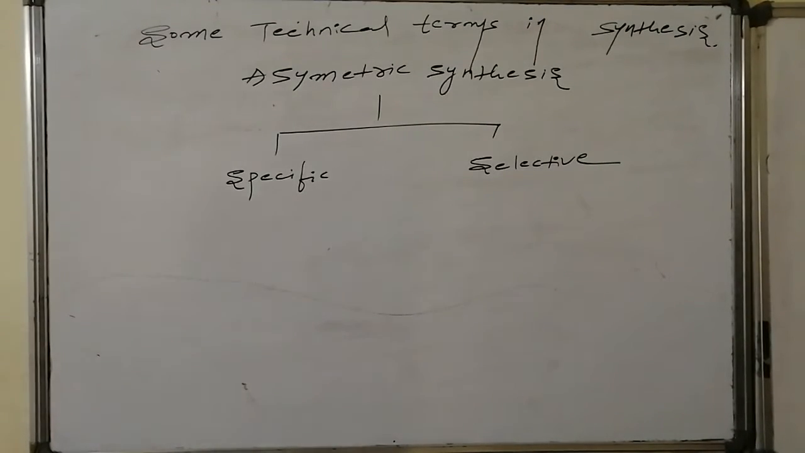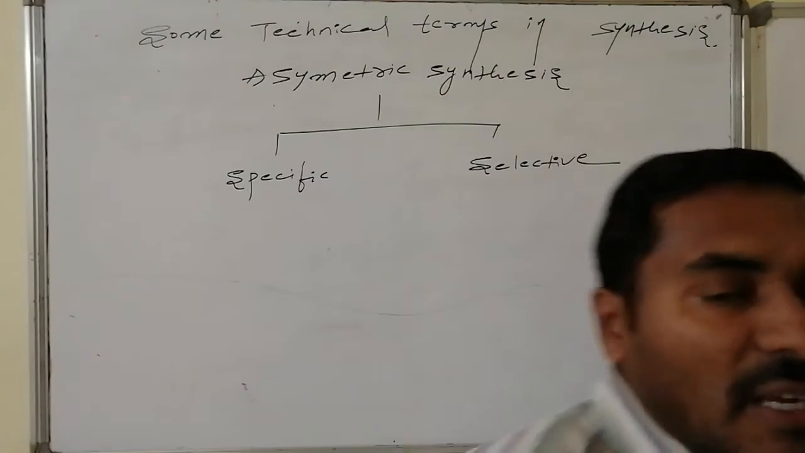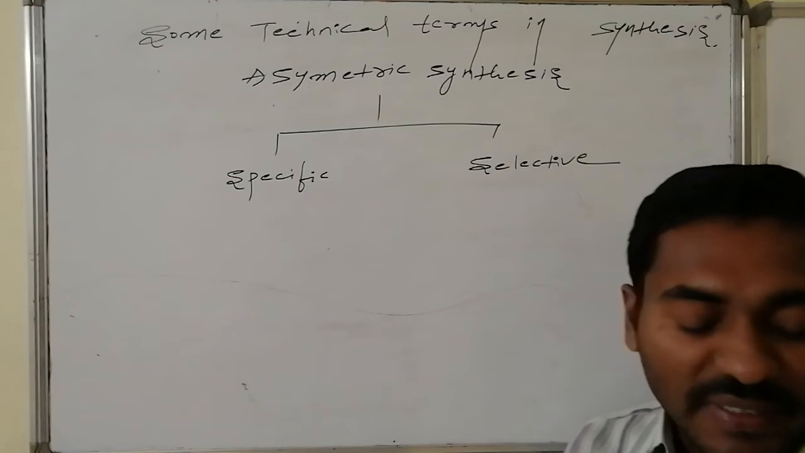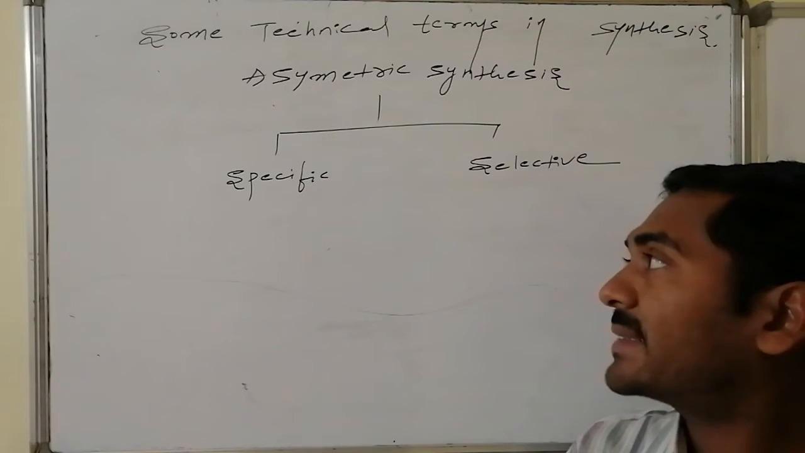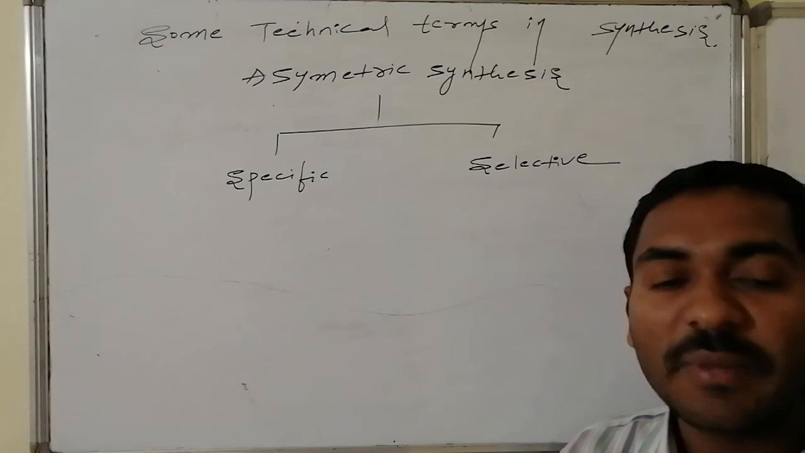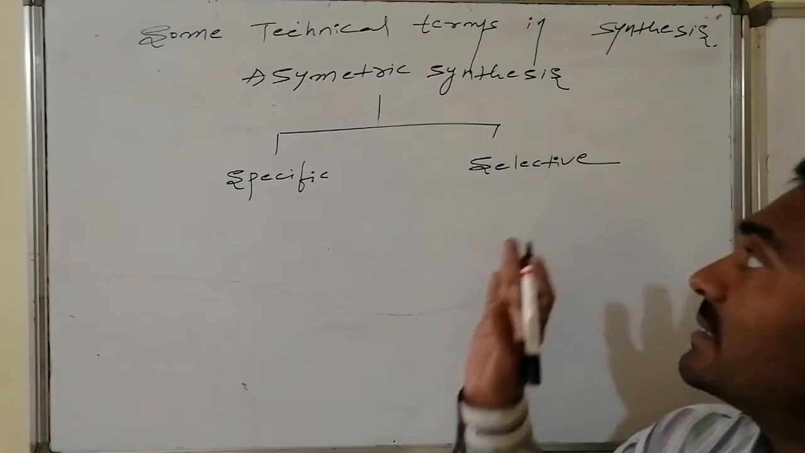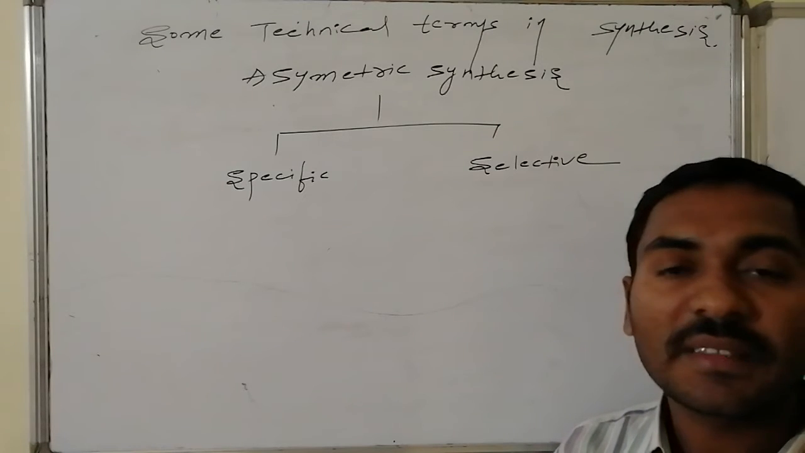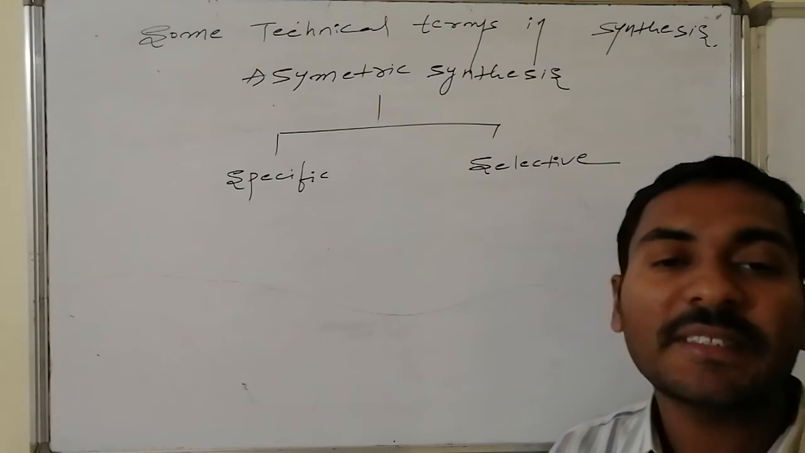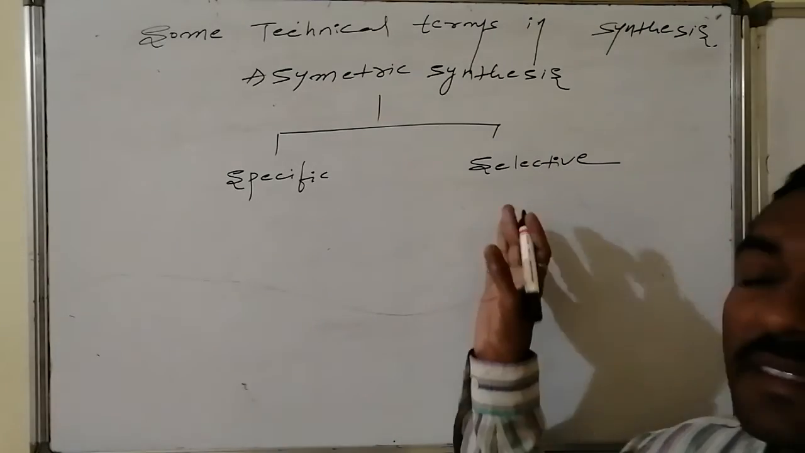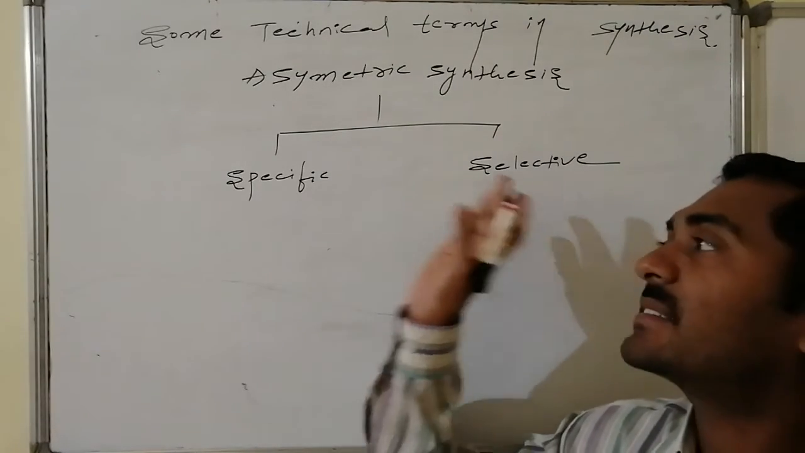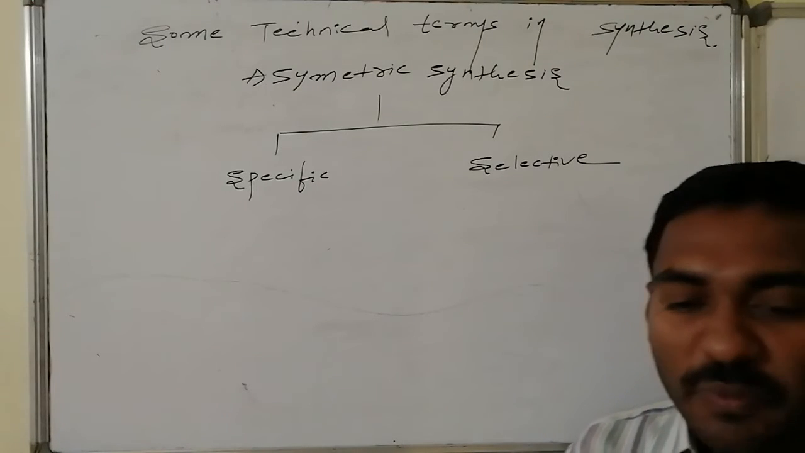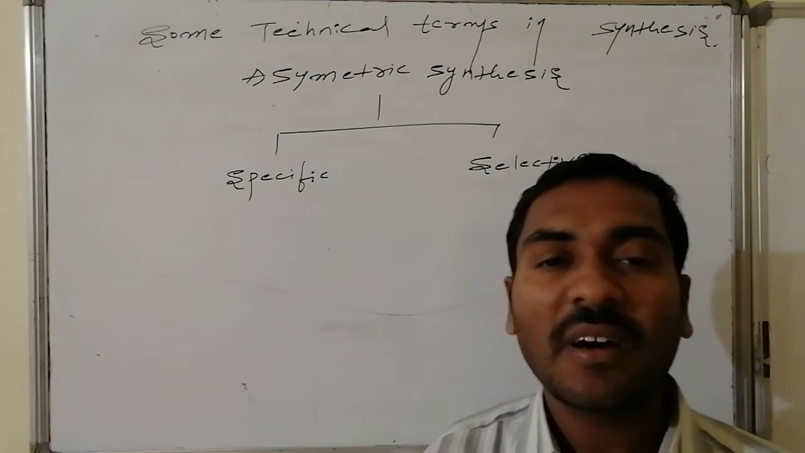These asymmetric syntheses are divided into two categories on the basis of the number of products obtained in the reaction. If it gives only one compound, then it is said to be a specific reaction, asymmetric specific reaction. Whereas if it gives more than one compound, in which one is major and the other is minor, then selectivity is present, hence that is said to be selective asymmetric synthesis. And this is specific asymmetric synthesis. Moreover, those products can be either enantiomers or diastereomers.